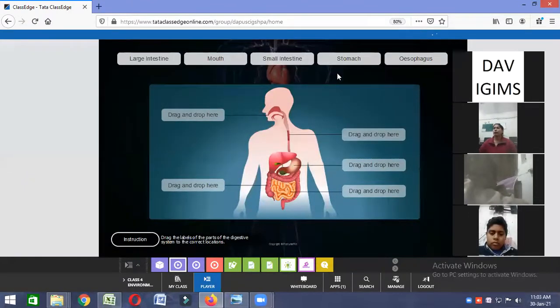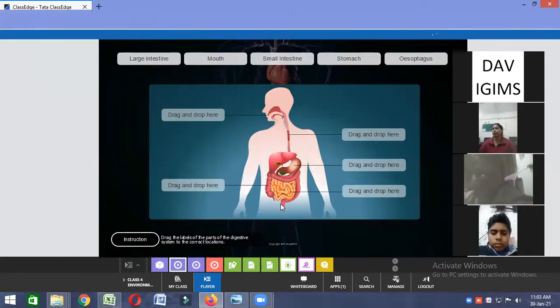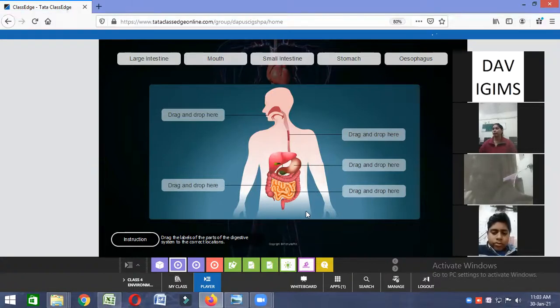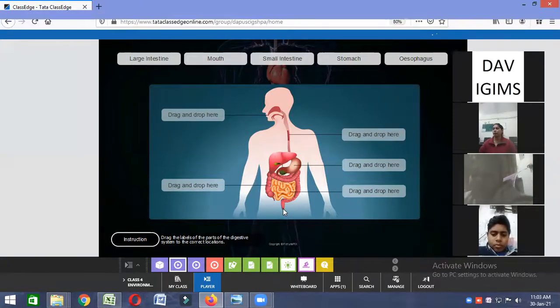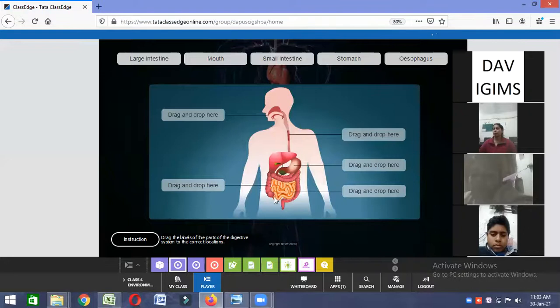Now this is clear to all of you that this is the mouth. Your mouth, then food goes into the food pipe, then into the stomach, then into the small intestine, then into the large intestine, and the rest, the undigested food, comes out through the anus.